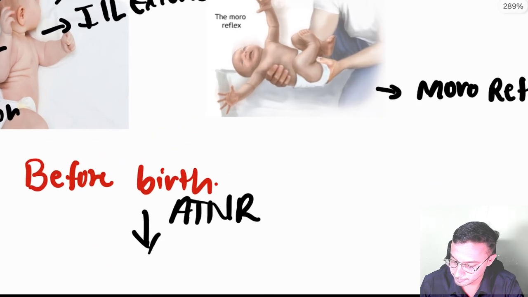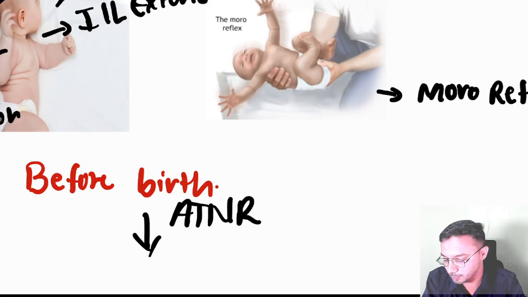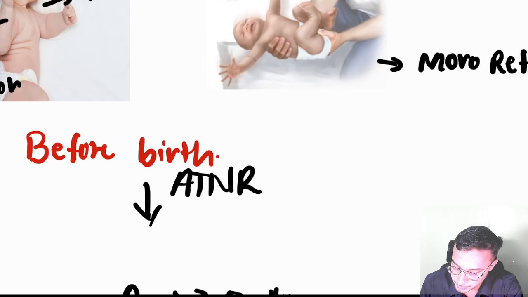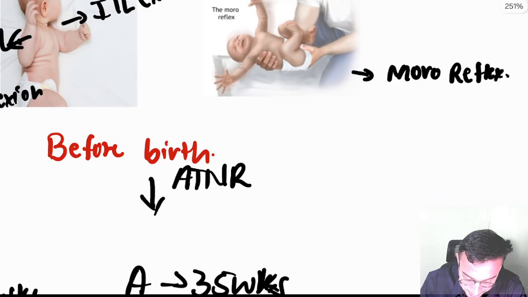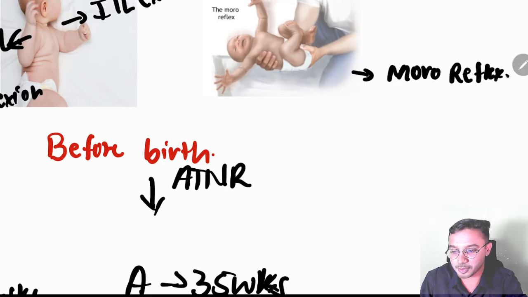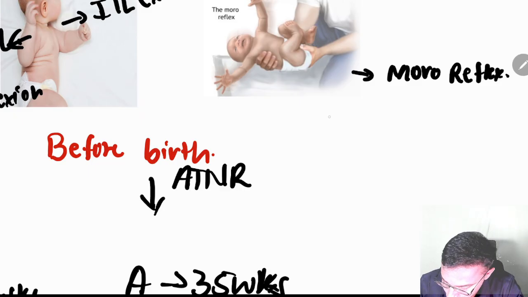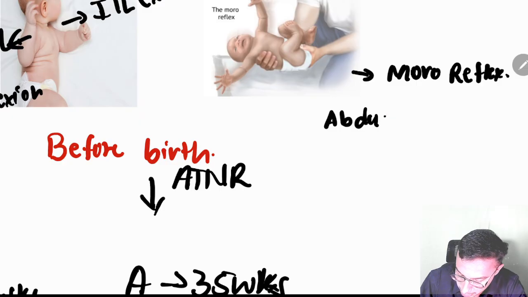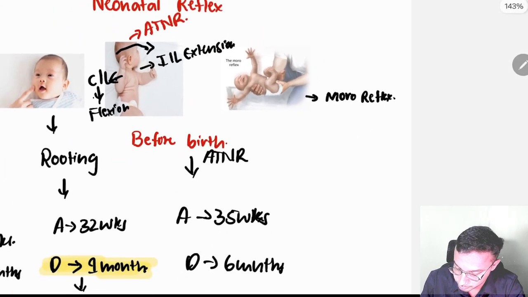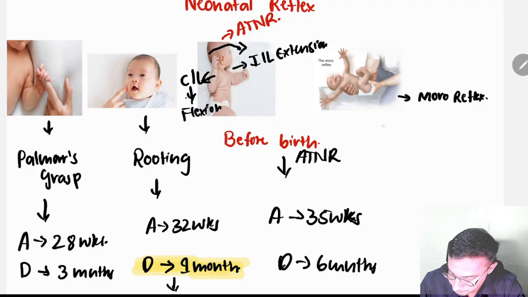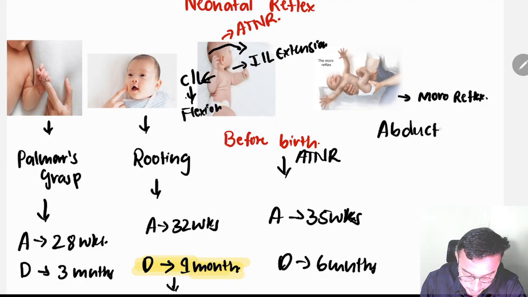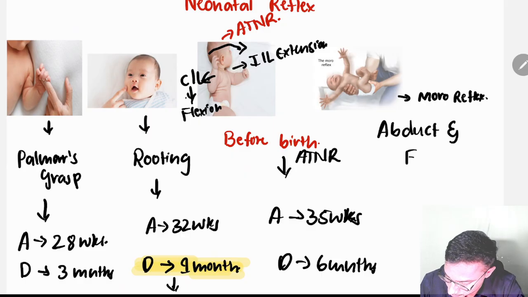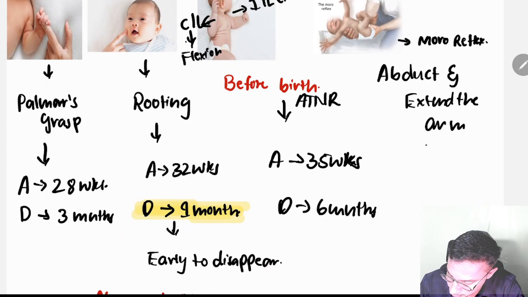Look at here what they are doing. The babies, they are just not pulled completely. They are keeping them down. They just try to pull the baby down. So the baby is opening the hand, abducting, and look at the hands over here. It is not closed. It is opened. So abduct and extend the arm. And the baby, what will they do? They will open the hand.